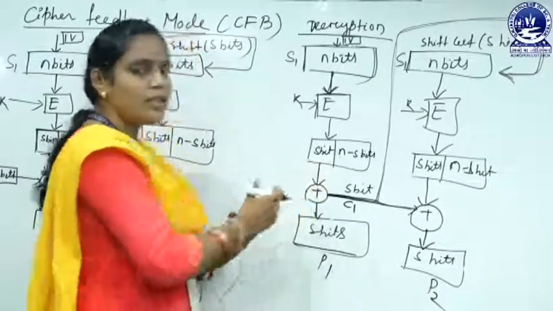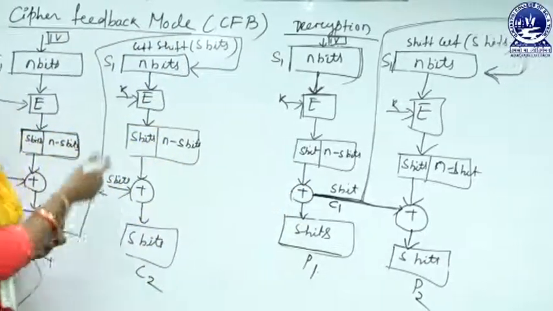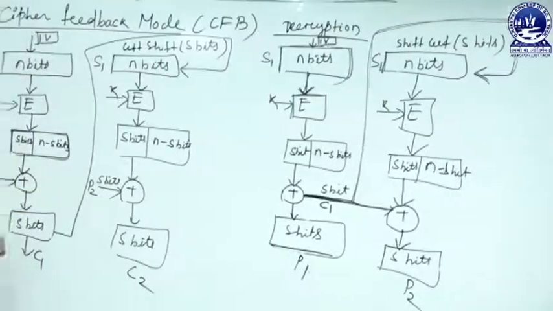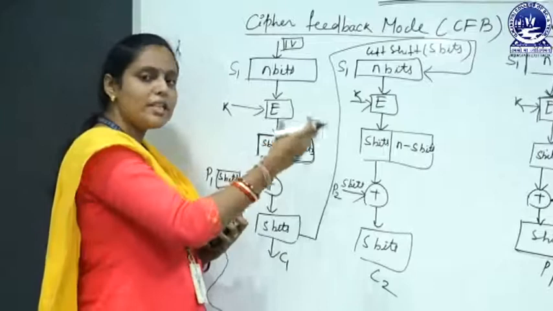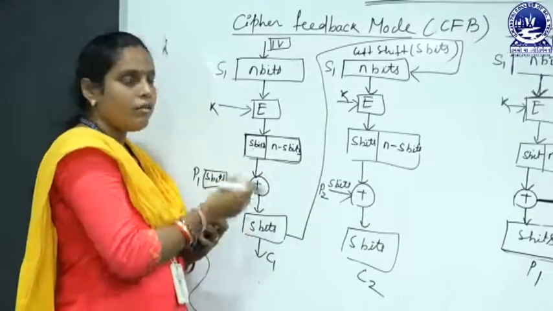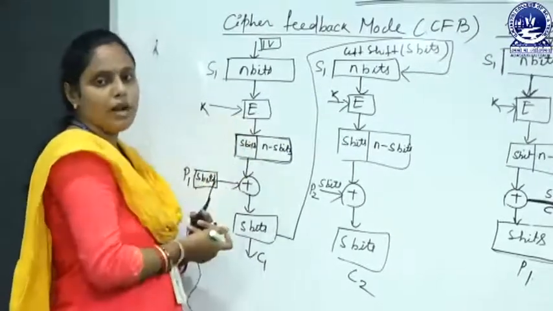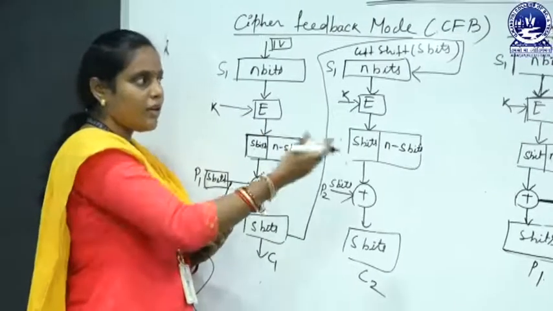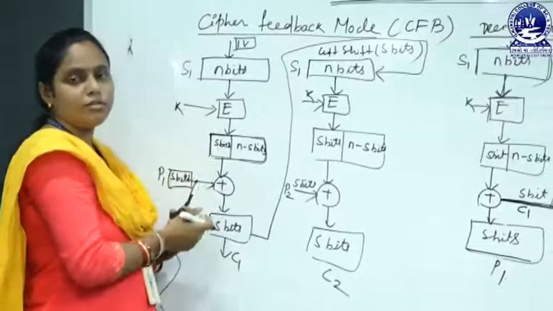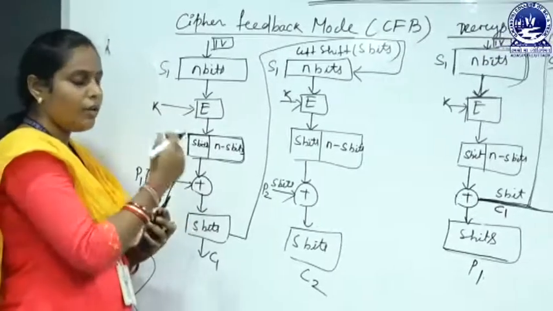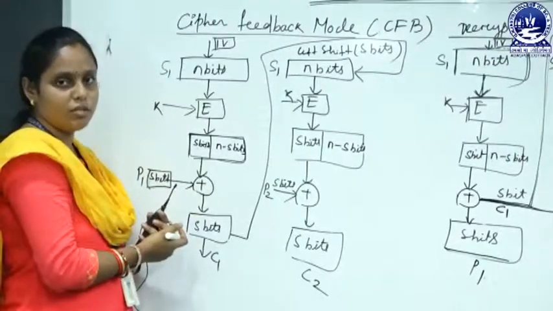This is the process of encryption and decryption of cipher feedback mode. But here you have to remember that in the decryption process and encryption process, we use the encryption algorithm. For decryption, the encryption algorithm is also used. For encryption, the encryption algorithm is also used. Here no decryption algorithm is used.